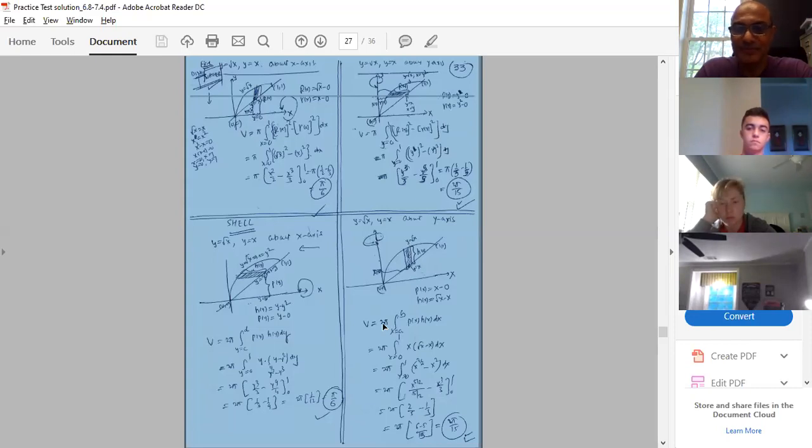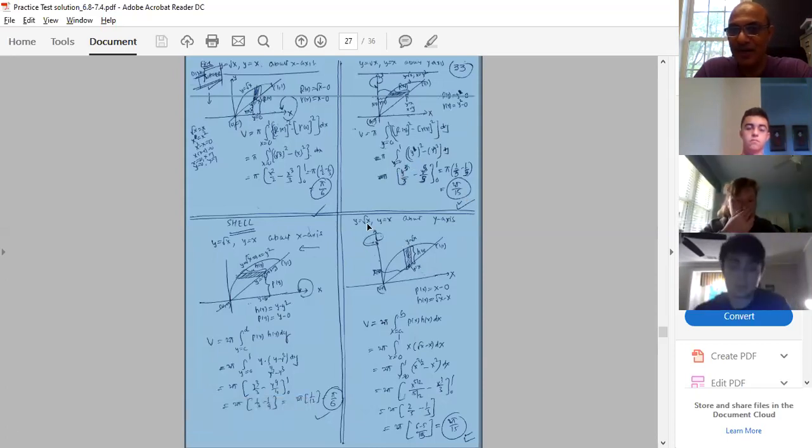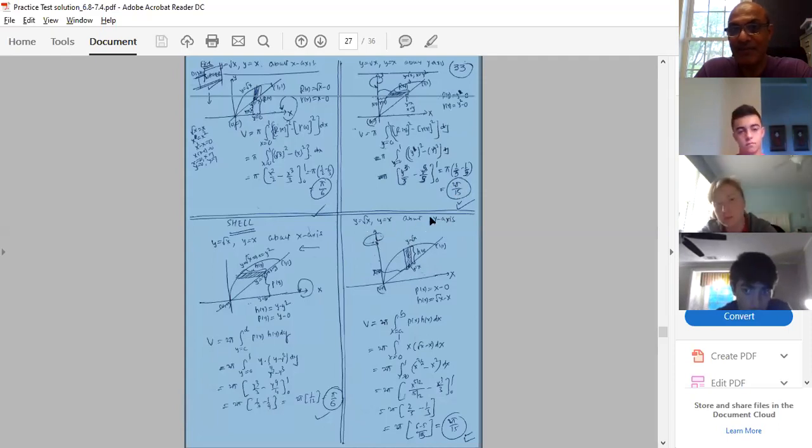Okay. Good. So if you solve this one, you're going to get 2 pi by 15. Now y equal to root x and y equal to x about the y-axis. Same example. Only thing, I'm changing my method.